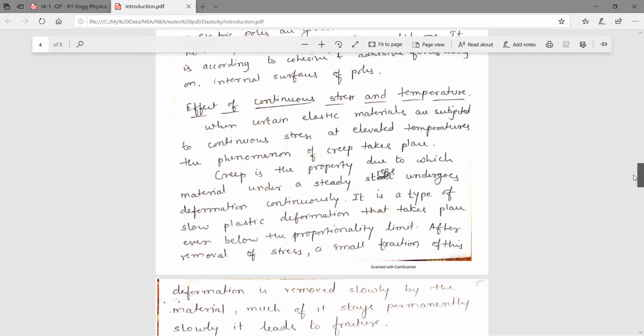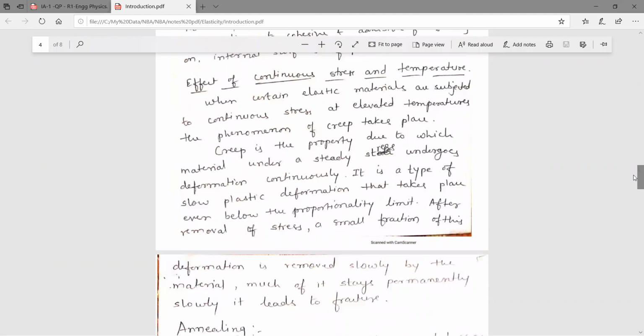Then, effect of continuous stress and temperature. When certain elastic materials are subjected to continuous stress, then what happens? It will cross the limit. Okay, again it will not come to its original shape, because whatever the force we are applying, it should be within the elastic limit. Then only it can come to its original shape. If it is beyond the elastic limit, then creep will take place, means there will be the crack.